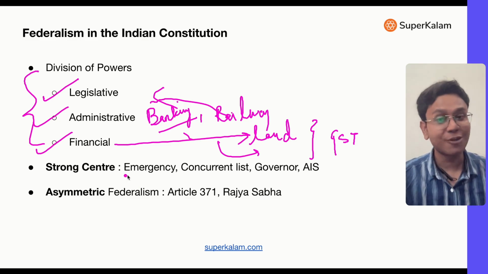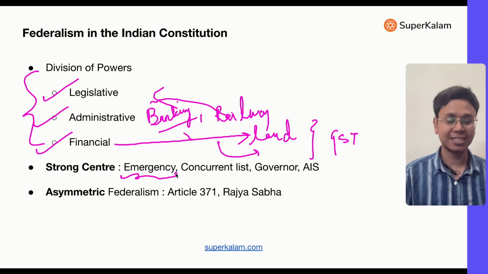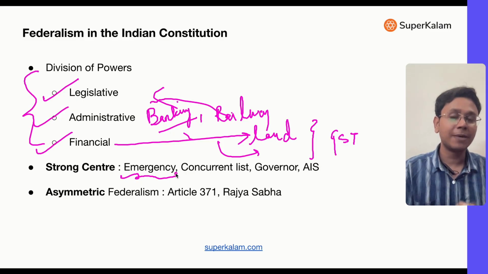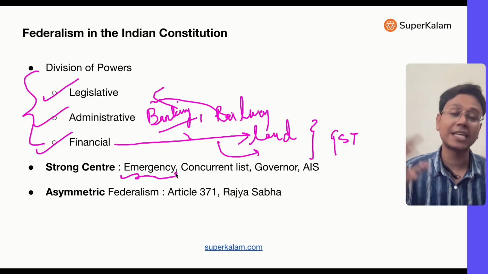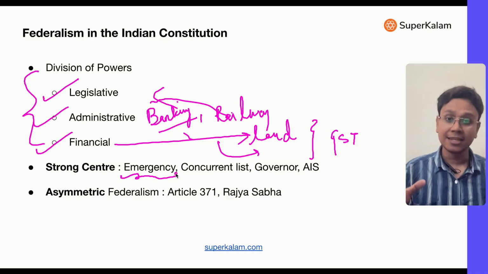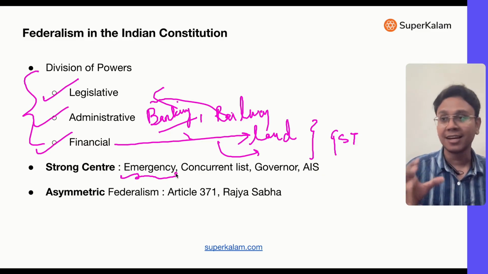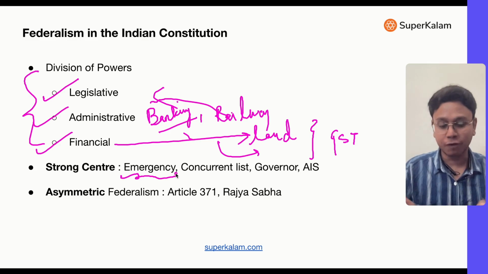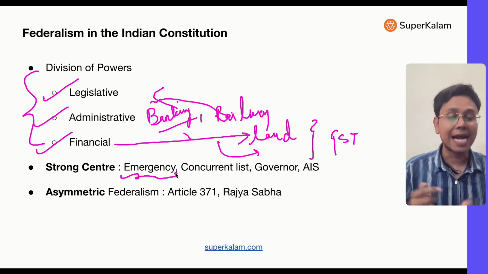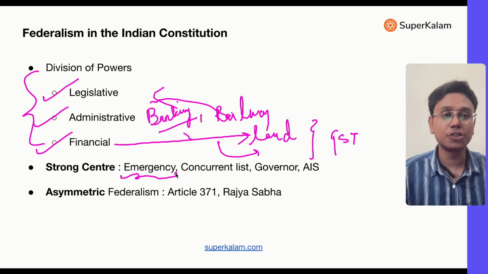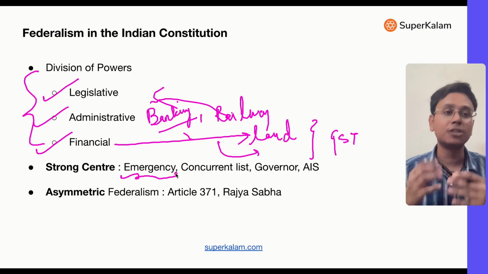How? There is a provision of emergency. I told you there are three types of emergency. Now, during emergencies, the state government has to accept the recommendations of the center. One type of emergency is President's Rule. During President's Rule, the state government in which President's Rule is imposed comes under the central government. So in that way, federalism in that state is for some time finished. That is because there are some emergency situations because of which the center is needed to take control.